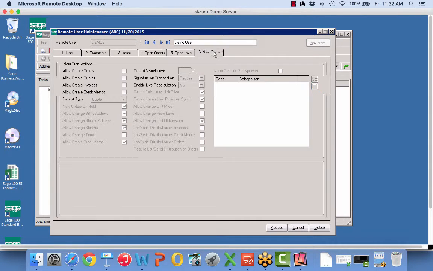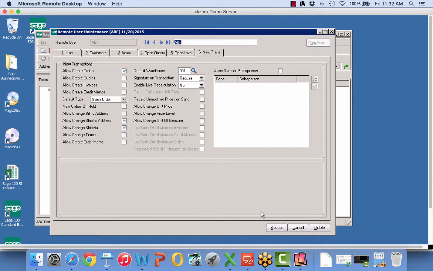Then I'm going to jump over here to the new transaction tab, and you'll see, remember, Demo 2 is a customer service rep, and so they have no permission to enter any kind of order. So it's an inquiry only type of experience for them. So that's going to be the third demo that we're going to do.